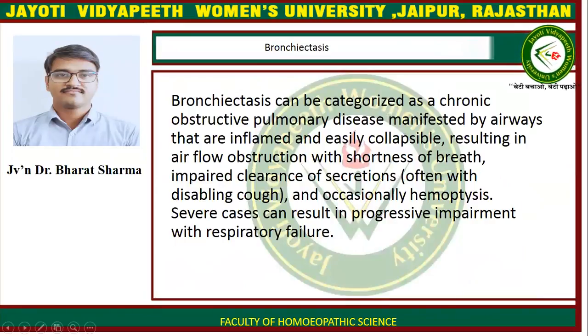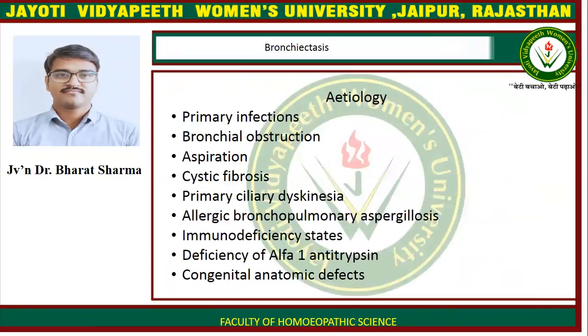Bronchiectasis can be categorized as a chronic obstructive pulmonary disease manifested by airways that are inflamed and easily collapsible, resulting in airflow obstruction with shortness of breath, impaired clearance of secretions, often with disabling cough, and occasionally hemoptysis. Severe cases can result in progressive impairment with respiratory failure.